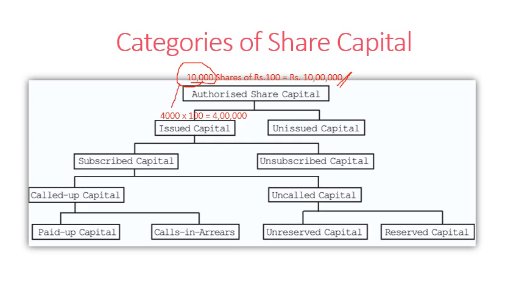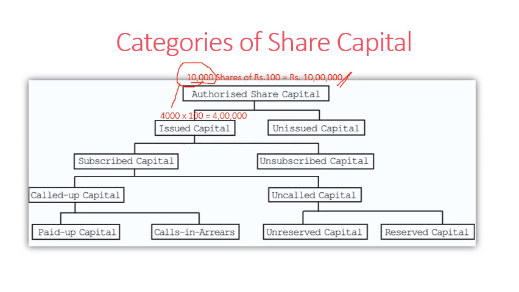So from this authorized capital of rupees 10 lakh, they are issuing 4,000 shares. So they will get how much? 4 lakh rupees, because each share is rupees 100. So it is termed as issued capital. Issued capital refers to that part of authorized capital which is issued to the public.